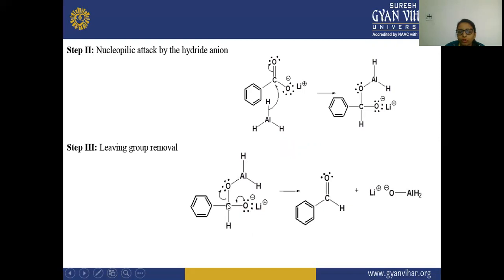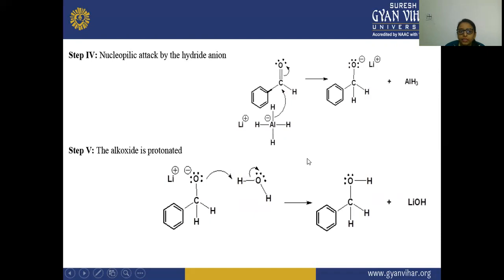So there is a formation of this benzyl alcohol. There is a formation of this aldehyde here, CHO, and this lithium and oxygen are forming a bond here. Next, in the fourth step, there is a reaction.